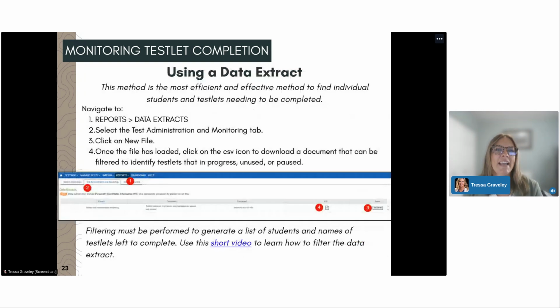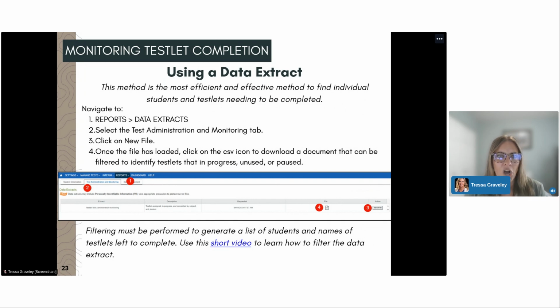The data extract method is the most efficient and effective method to find individual students and testlets needing to be completed. Educators can navigate to Reports, Data Extracts in the blue bar in the KITE Educator portal. Educators then select the Test Administration and Monitoring tab.